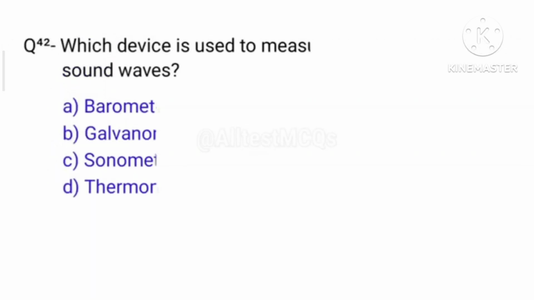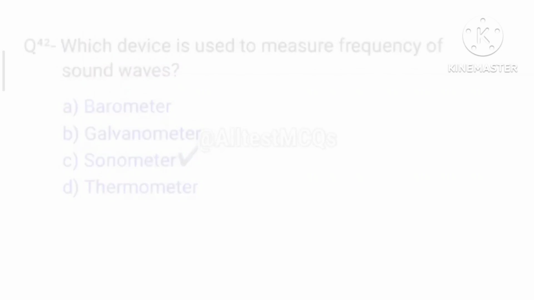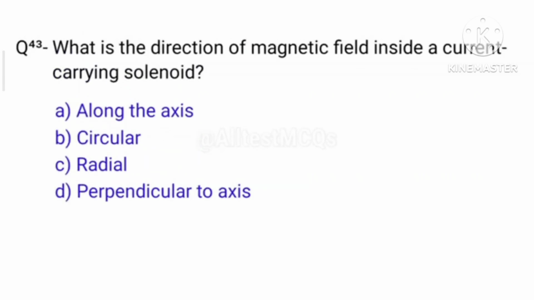And next, question 42, which device is used to measure frequency of sound waves? So the right answer is option C, sonometer. Next, question number 43, what is the direction of magnetic field inside a current carrying solenoid? So very easy answer. The right answer is option A, along the axis.